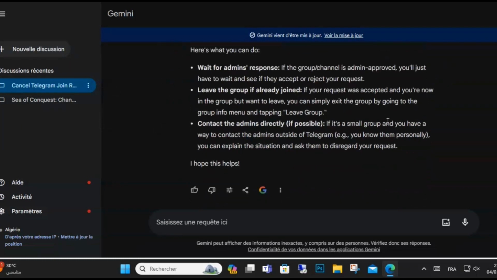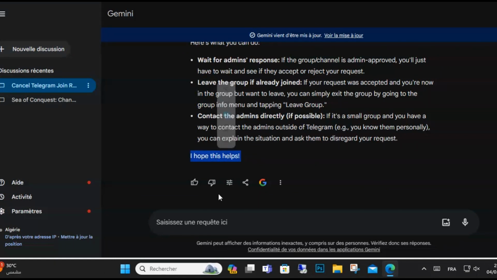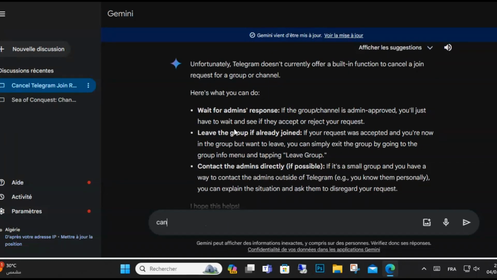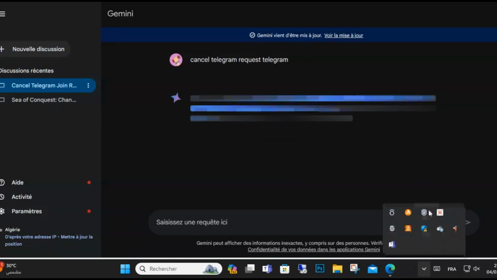Consider the option to create a new account if the group is public. You can create a new Telegram account and join the group instead, or you can ask a friend to remove you from a private group. You know someone who is already a member, and you can politely ask them to explain the situation and request your removal from the admin. But this is the only thing you can do to cancel a join request on Telegram.